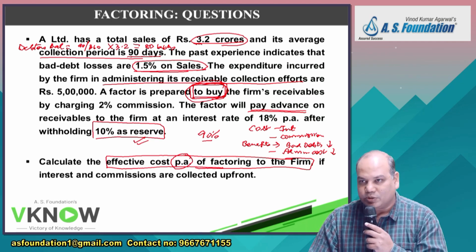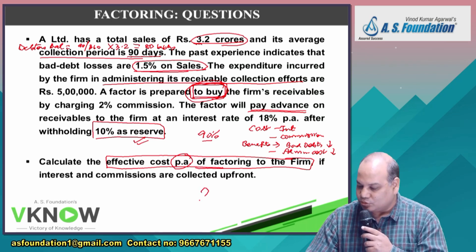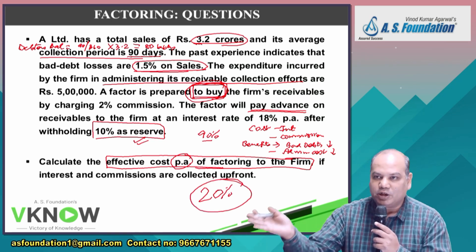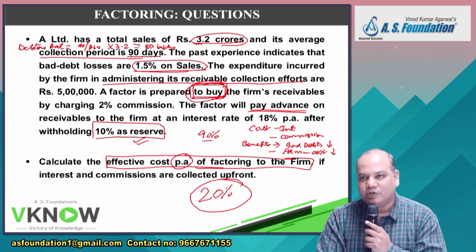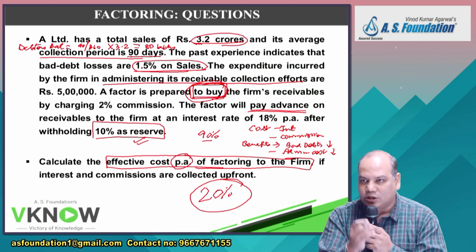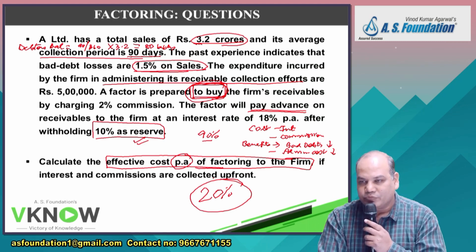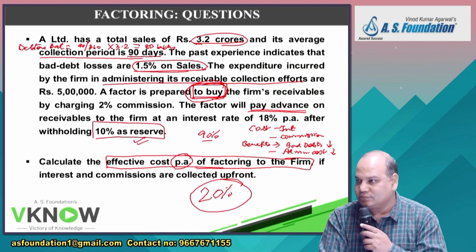We'll write both in rupees and in percentage. Why do we need to write in percentage? Suppose this comes to 20%. We can compare it with other options available in the market. Bank overdraft is available at say 18%. Then in spite of everything, I'll go with the bank overdraft option because that will cost me less.